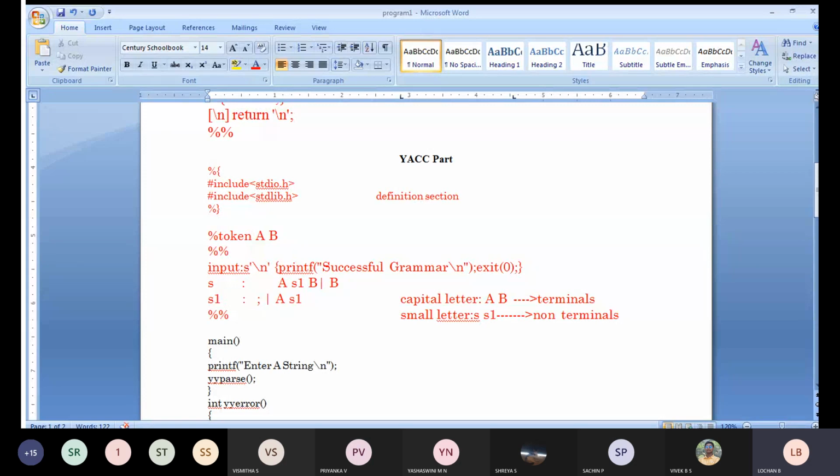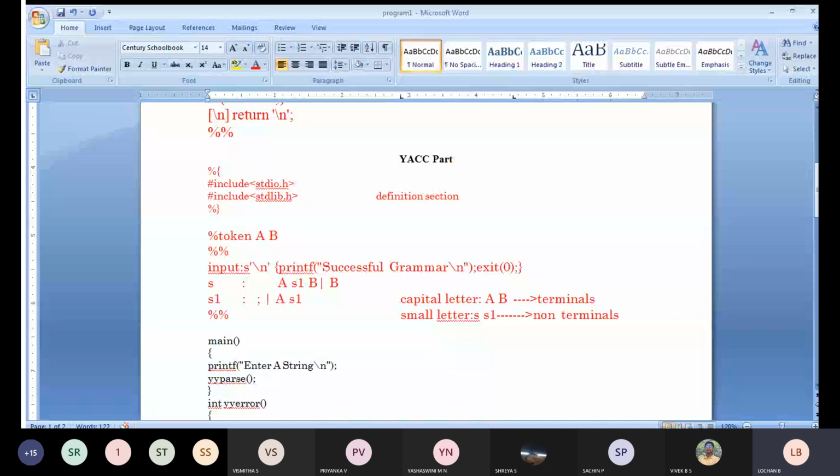So the grammar you can produce, for example, is a to the power n b. That means you can have a single a, two a's, or three a's, so that a character is repeating. Only one B should be there. That's why we take the B part here. That is the grammar we will be looking at in these two cases.